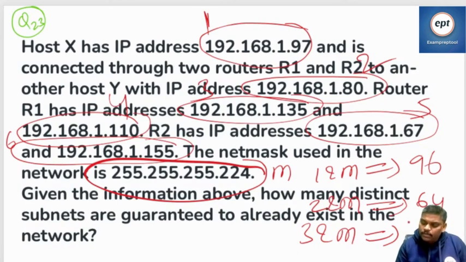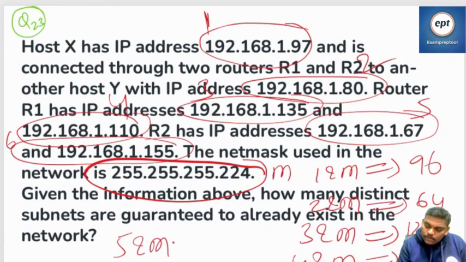I think only 128. 4 and mask. 110 and 224, 96. 5 and mask. 67, 224, 64. 6 and mask. 155, 224. 128 there, plus 32, 192.